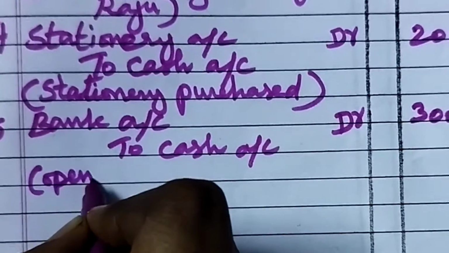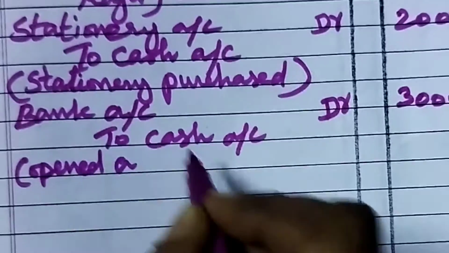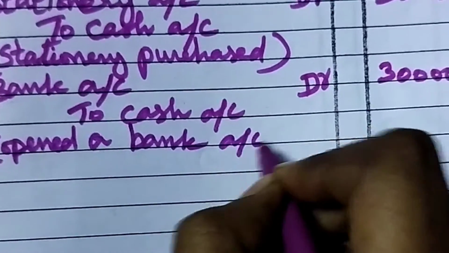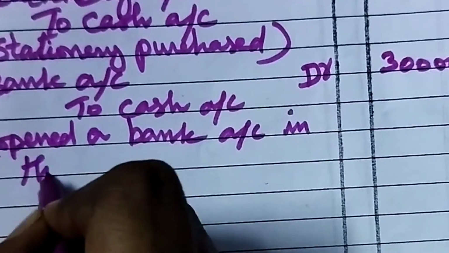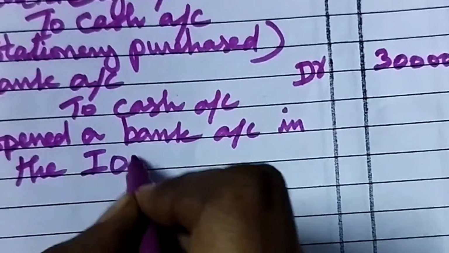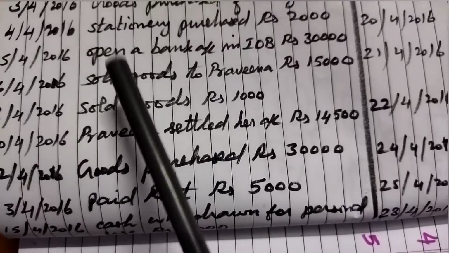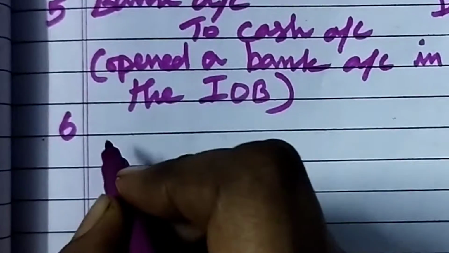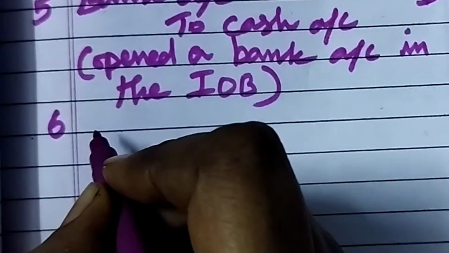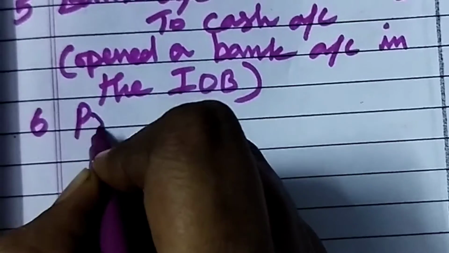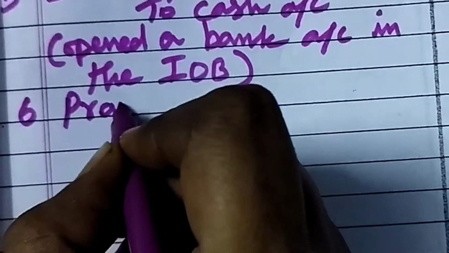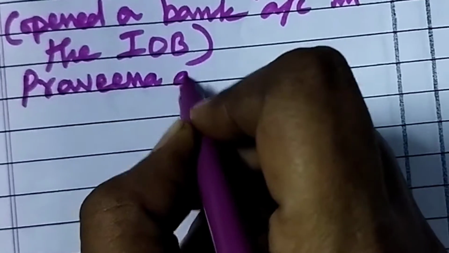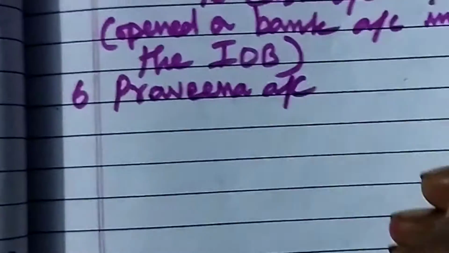Opened. Maximum in past tense you have to write. Opened a bank account in the IOB. 6th April 2016 sold goods to Pravina rupees 15,000. We can prepare the journal. Pravina account should be debited because Pravina is receiving the goods from our business. So Pravina account should be debited.